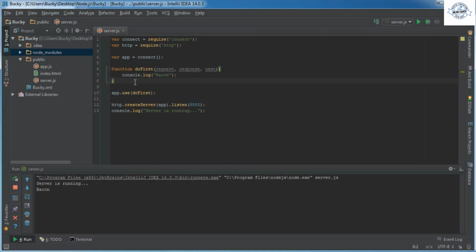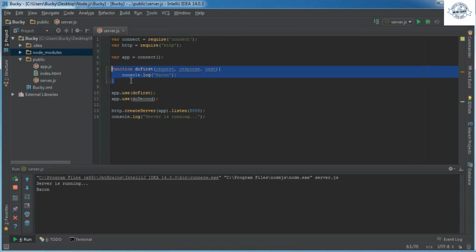It seems like we could do that before. So what is one of the benefits of using Connect? Well, one of the reasons people like this is because you can actually take this middleware and stack it on top of each other. So in other words, whenever you have a stack of middleware, these functions can get executed one by one after each other. So you can actually have a function called doFirst and another one called doSecond. Now that's where this next parameter comes in.